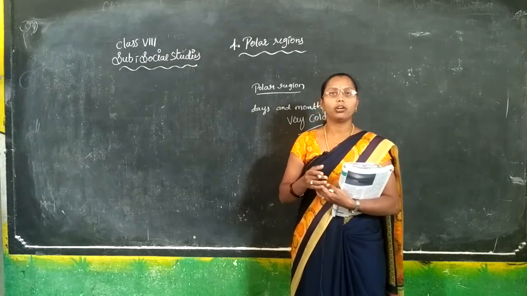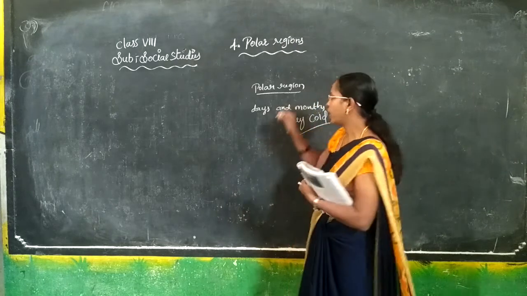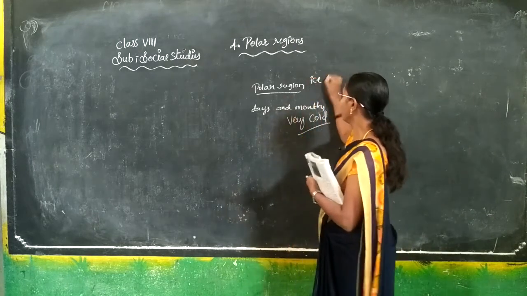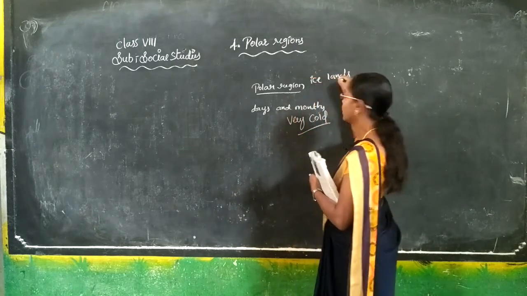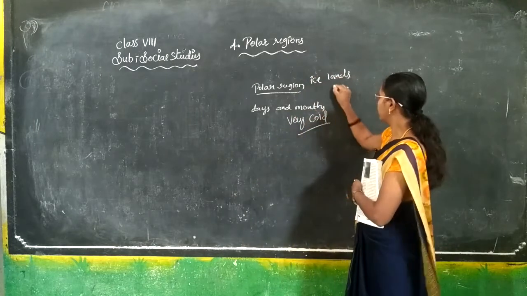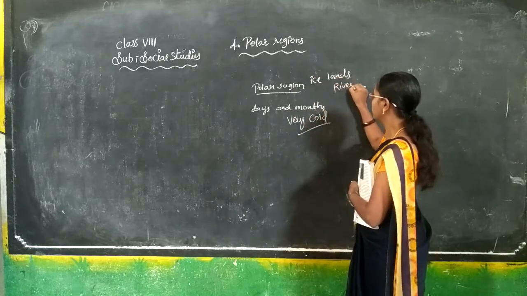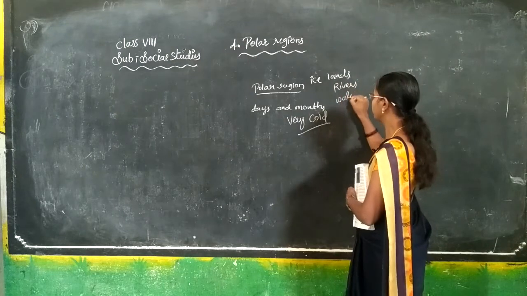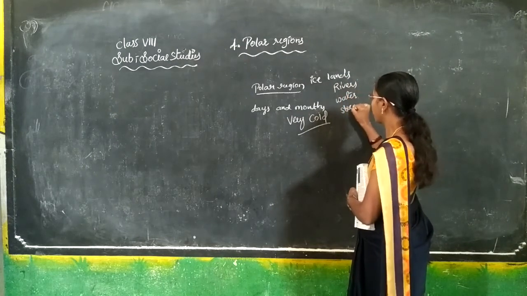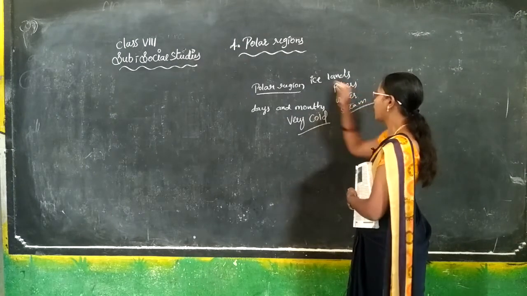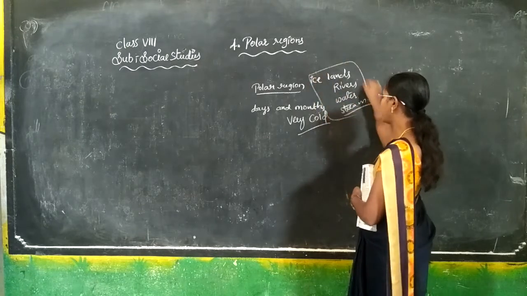We know not only ice and snow; we can also see ice land. Rivers, water, and streams are all becoming totally ice.